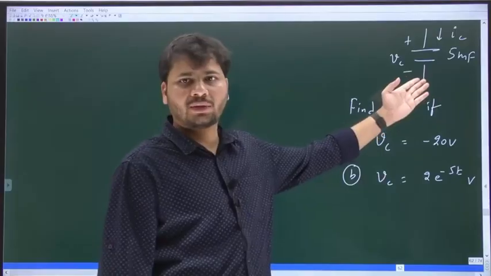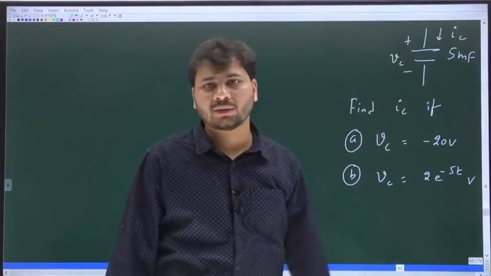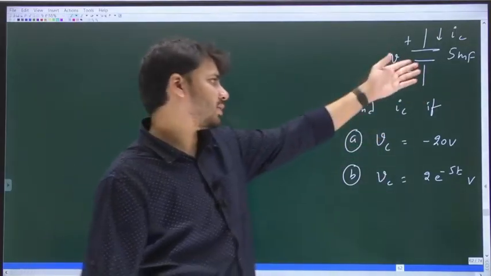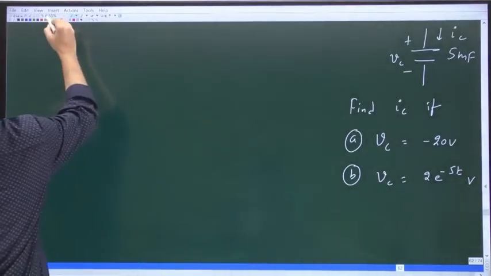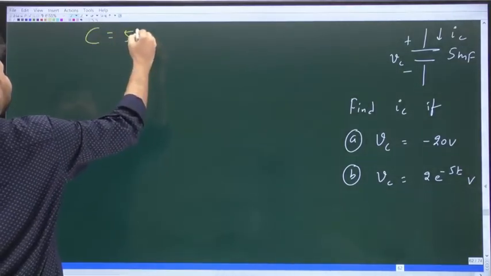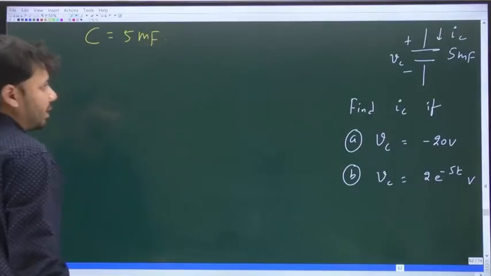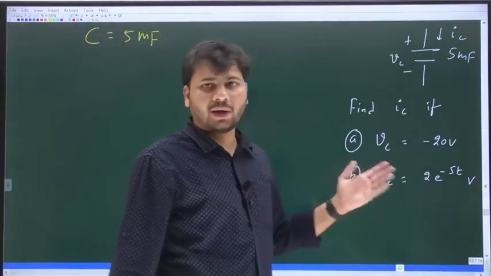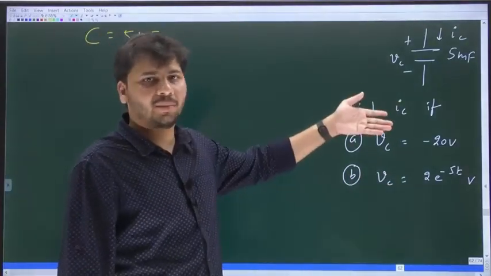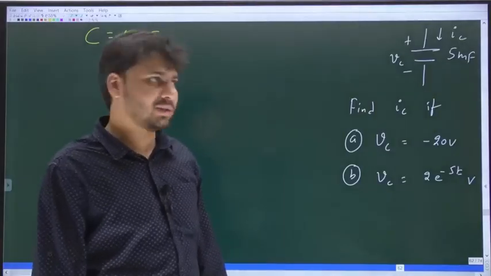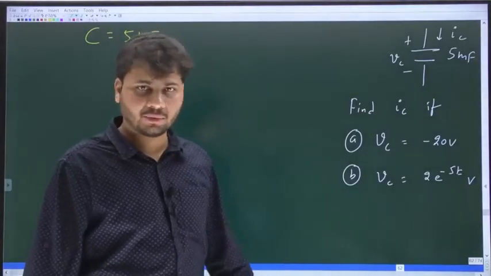We have a capacitor whose value of capacitance is 5 millifarad. This is the value of C. You have to find IC, the current through the capacitor from plus to minus, for two different values of Vc.